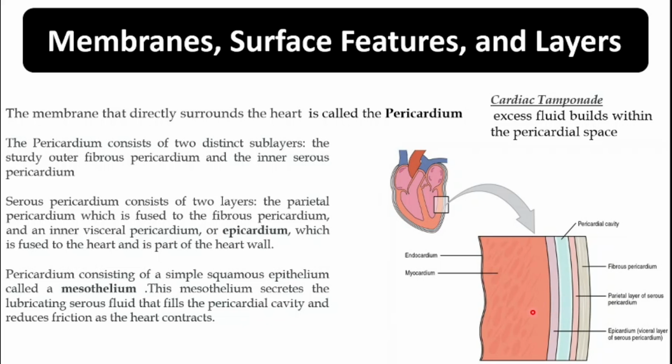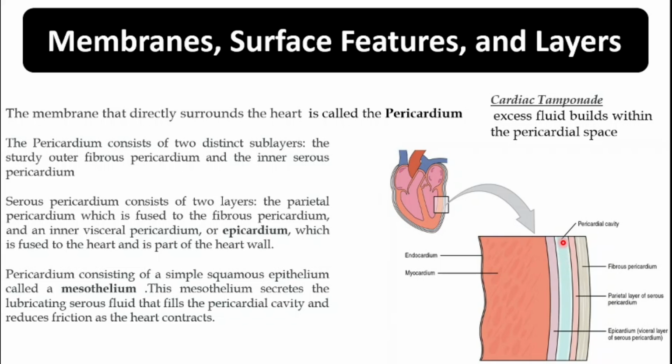And if we go inside, you can see this red one, the big muscle. That layer is known as the myocardium. The myocardium is a big muscle layer which is responsible for the contraction of the heart. And the deepest layer is known as the endocardium. So these are the different membranes, surface features and layers of the heart.